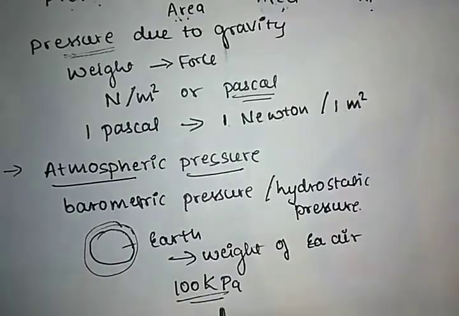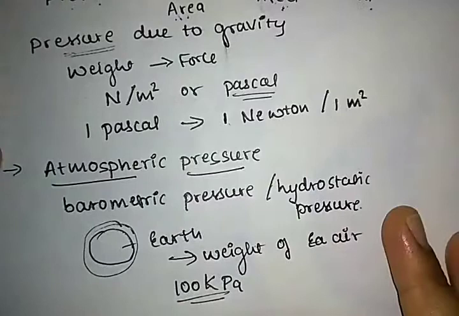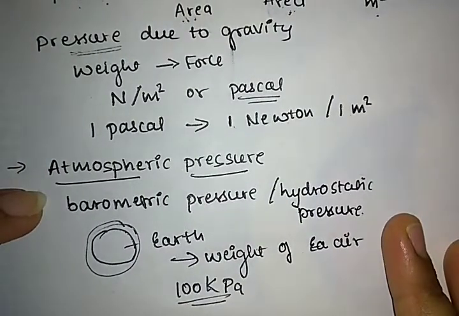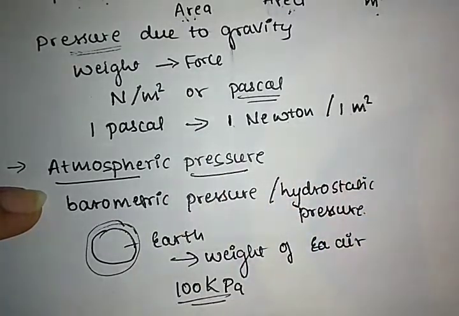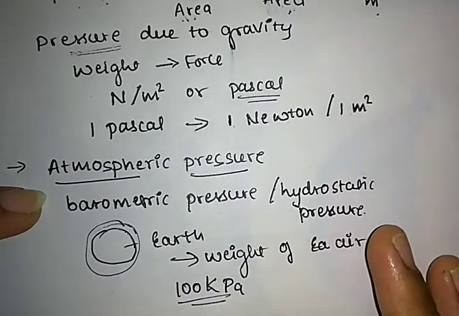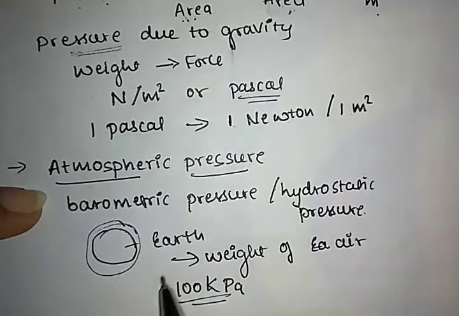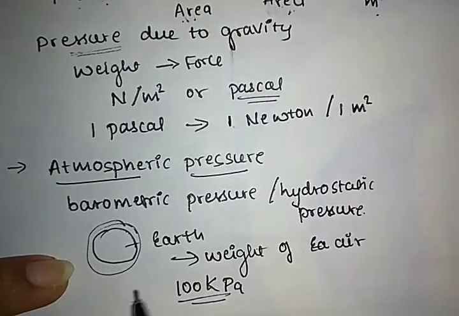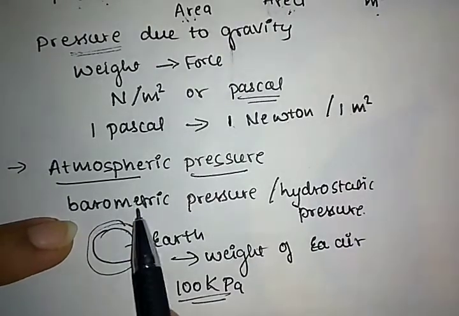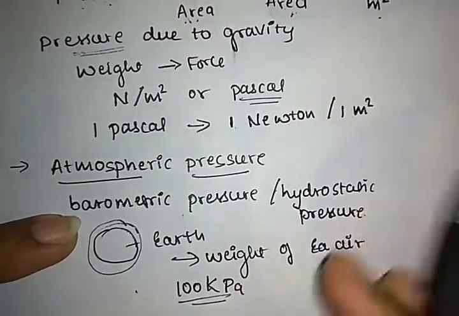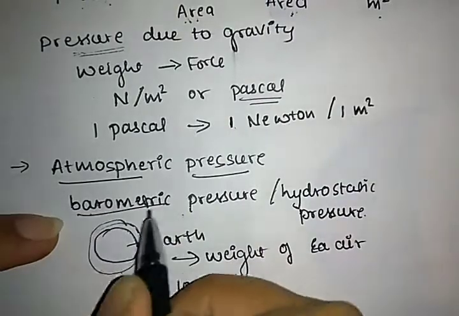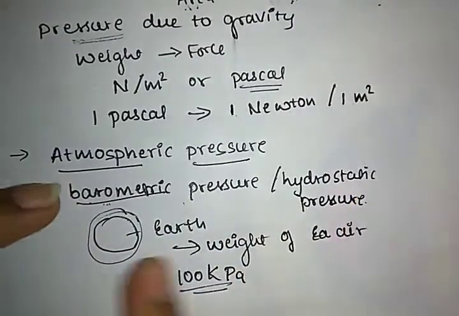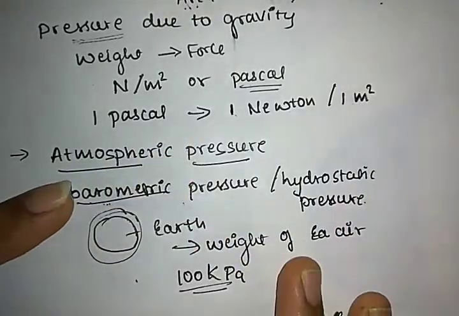Okay. So what is meant by atmospheric pressure? Atmospheric pressure is the pressure created on the atmosphere. It is the pressure within the atmosphere of the earth. It is also called barometric pressure. What is meant by barometric? It is an instrument used to measure the atmospheric pressure.